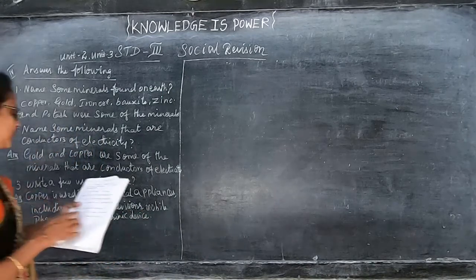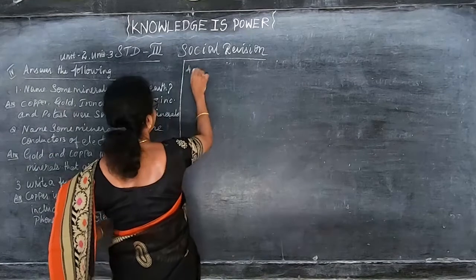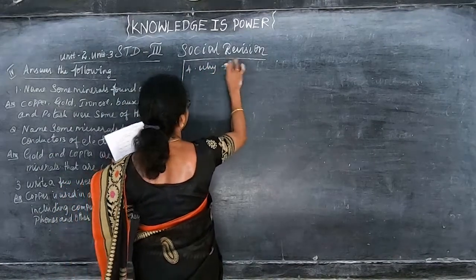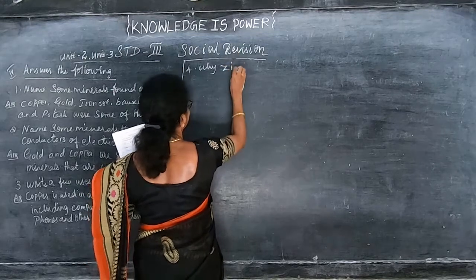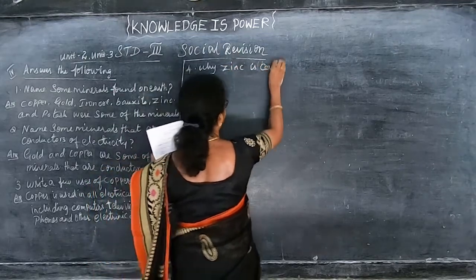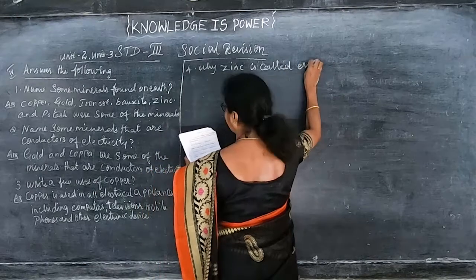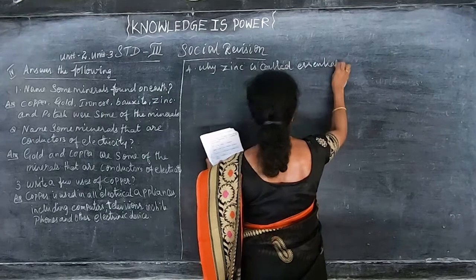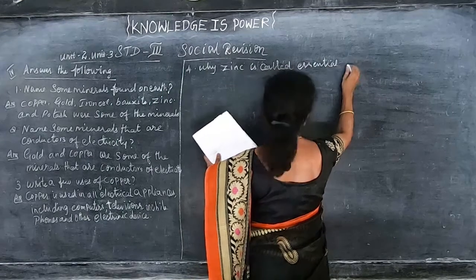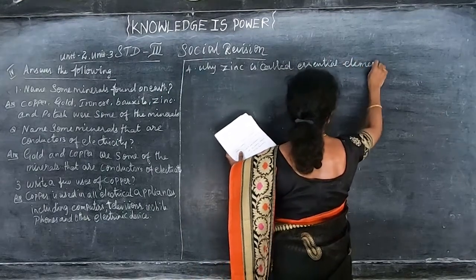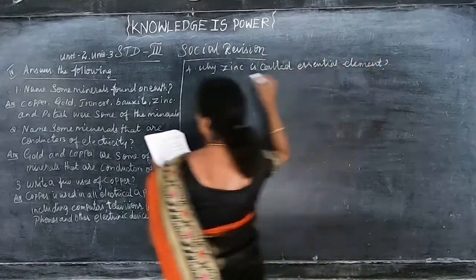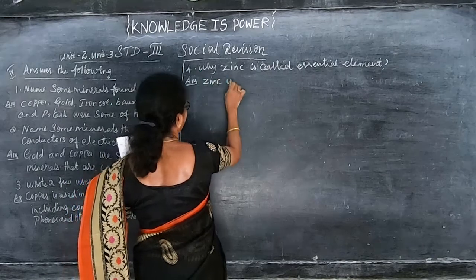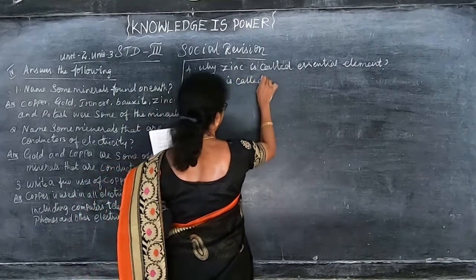Then fourth one, why is zinc called the essential element?